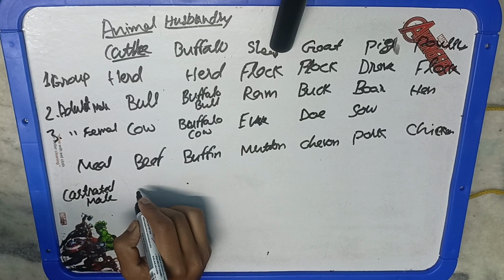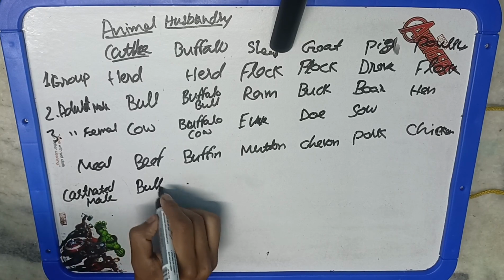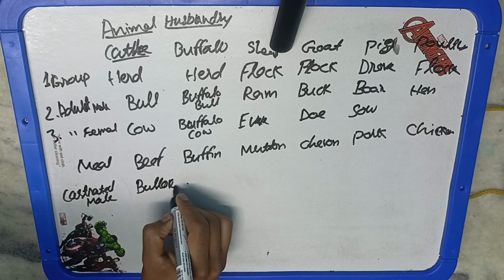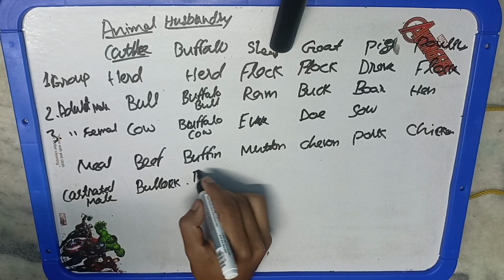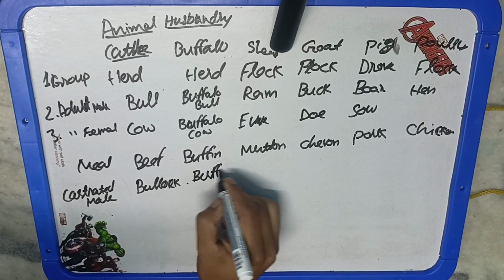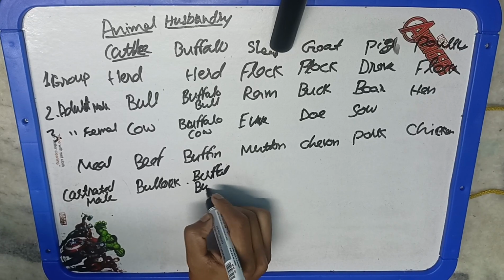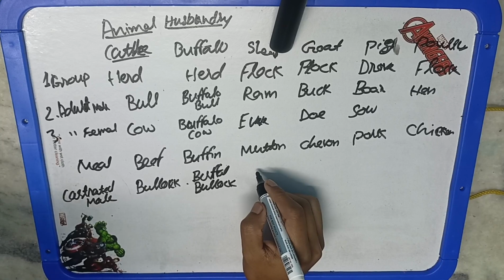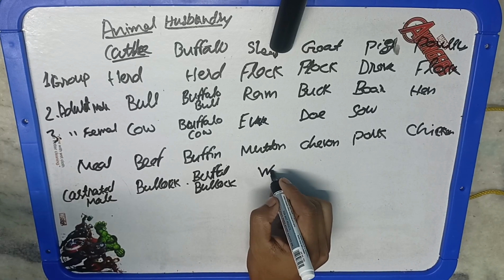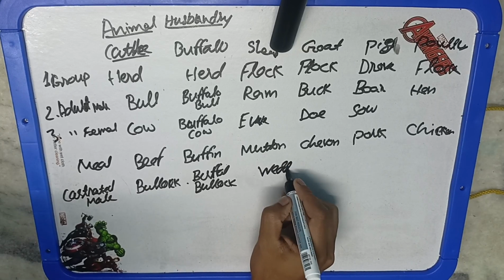For the pig it is pork, for the poultry it is chicken, and for the horse it is shiveli. Okay, for the castrated male these words are given. Again the mating is important because last time it was also asked in various examinations, not only one or two examinations but various examinations. Mating or parturition: serving and calving, tupping and lambing, serving and kidding.